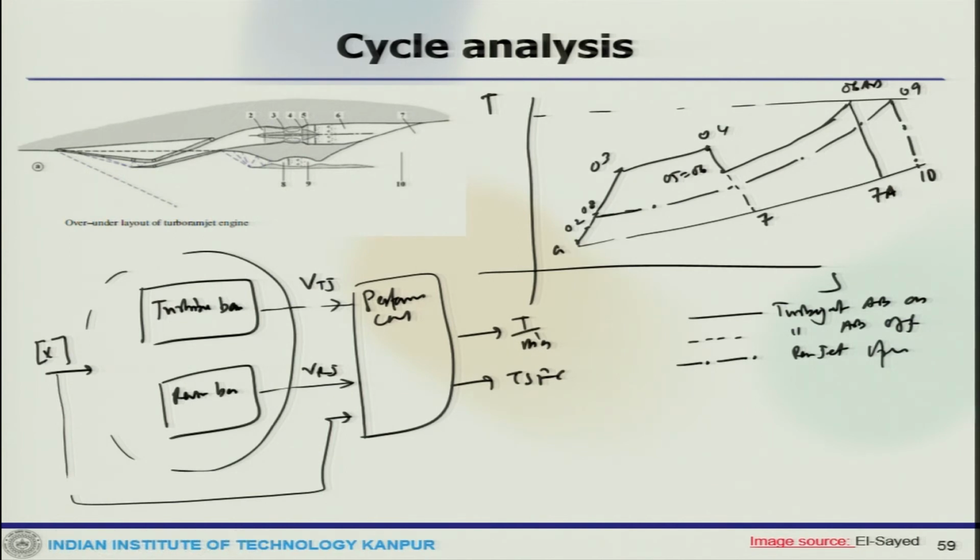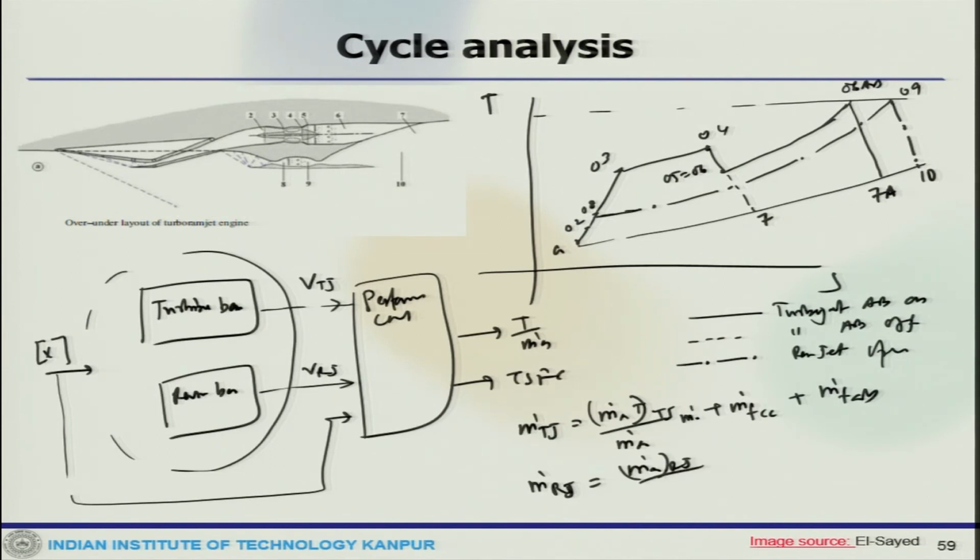So, these are the calculations which you can do, where again m dot turbojet would be m dot A turbojet by m dot A plus m dot F CC plus m dot F AB, and m dot ramjet would be m dot A ramjet by m dot A plus m dot F ramjet.